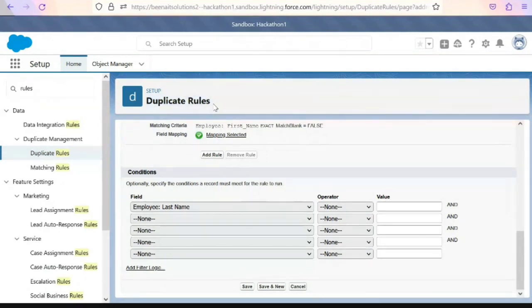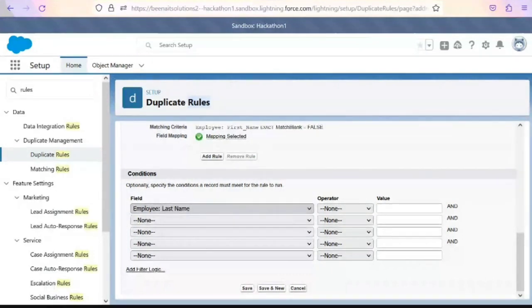Shrikant, can you just expand that drop down value once? What are the drop down values here? First name, last name, and then afterwards. Whatever fields you have in the object, everything will show up here. Oh, okay.